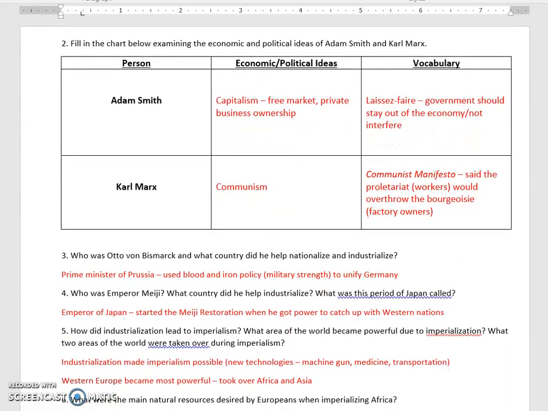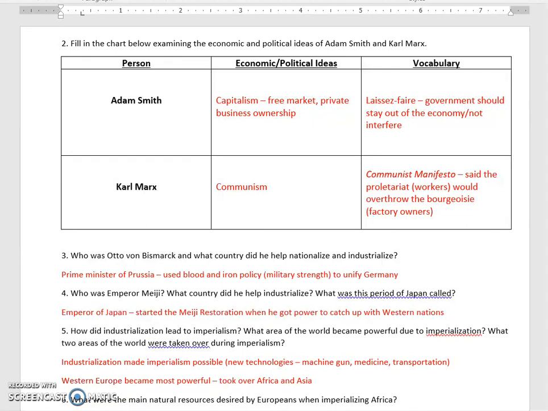During the Industrial Revolution, there's two new economic ideas that start to develop: capitalism and communism. Capitalism is connected with Adam Smith. This starts developing due to the factories and due to the business policies that the factory owners will put into place. The ideas of capitalism include the free market with private business ownership. And the vocab term you need to remember is laissez-faire economics or laissez-faire capitalism. That's this one right here. The government should stay out of the economy. It shouldn't interfere at all.